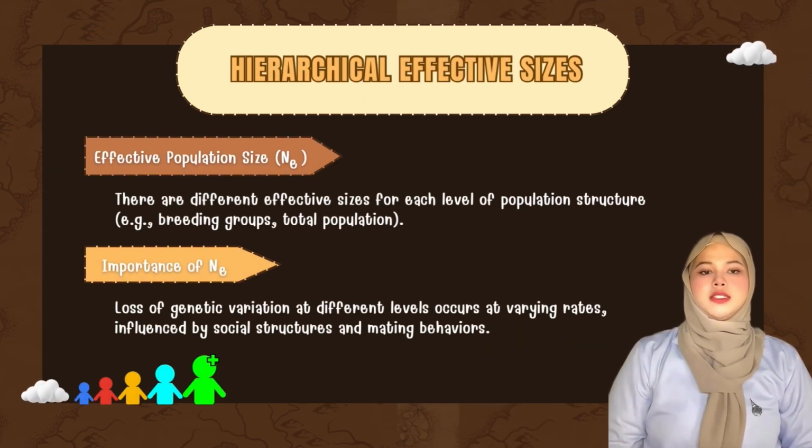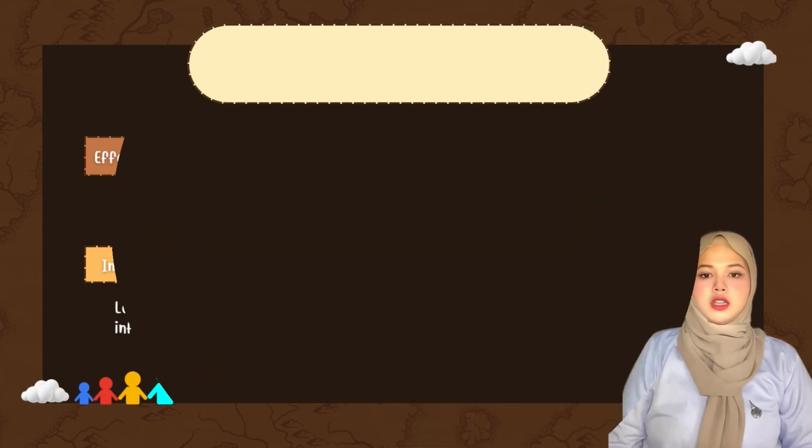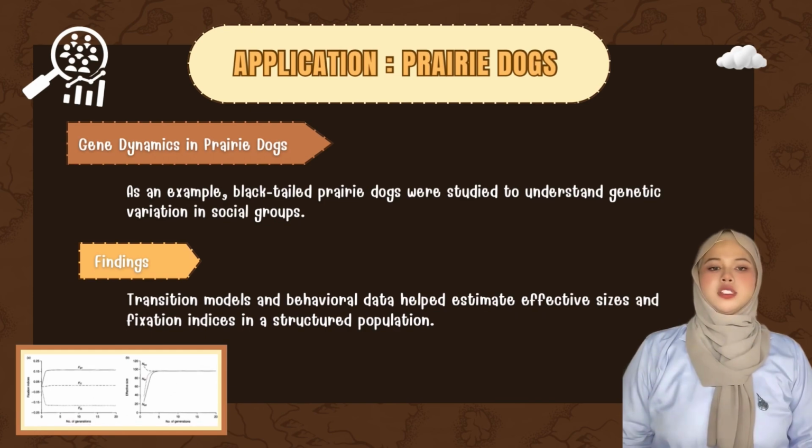Hierarchical effective size. Effective population size: there are different effective sizes at each level of population structure, breeding groups and total population. Importance of Ne: loss of genetic variation at different levels occurs at varying rates, influenced by social structures and mating behavior. Application: gene dynamics in a paradox.